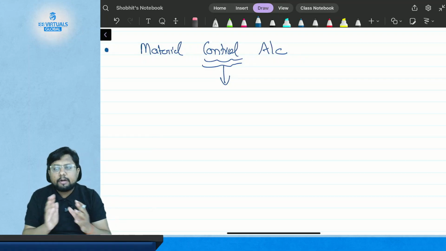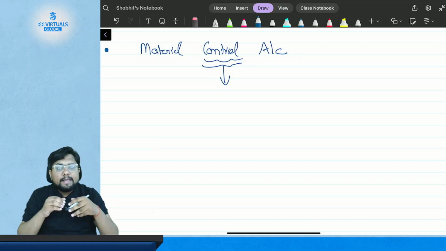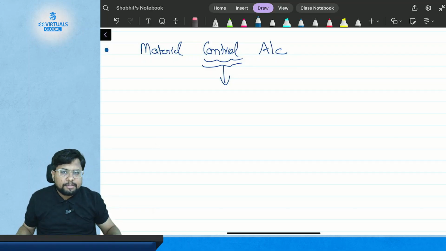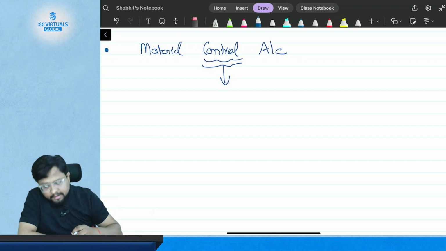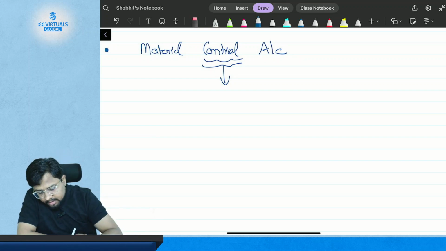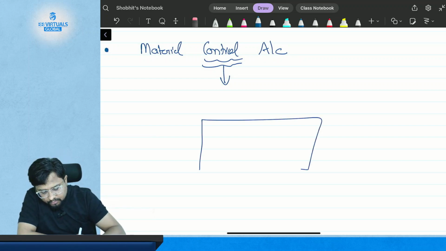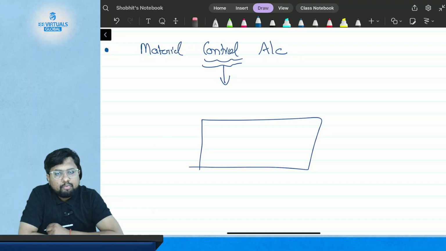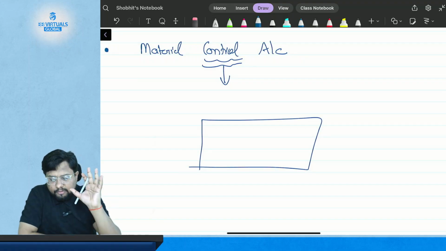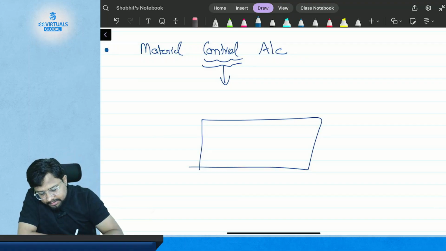But in material control account, when we are talking in the sense of management accounting, what is the meaning? Just consider material control account as the pool of transactions. Okay, it is the pool of transactions or the box of transactions. So suppose this is the material control account.